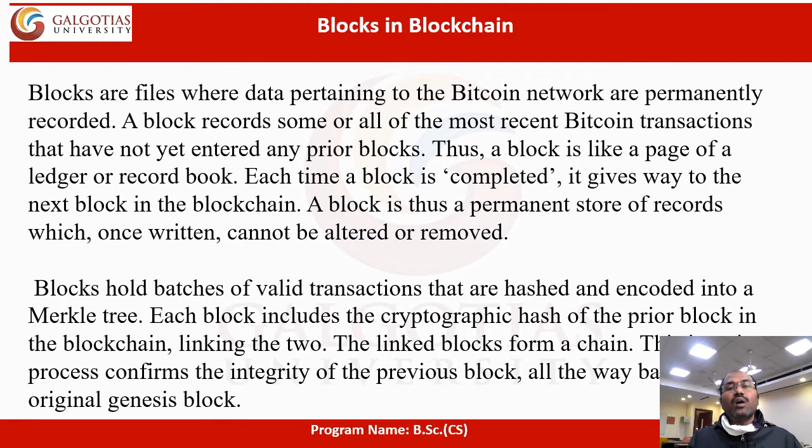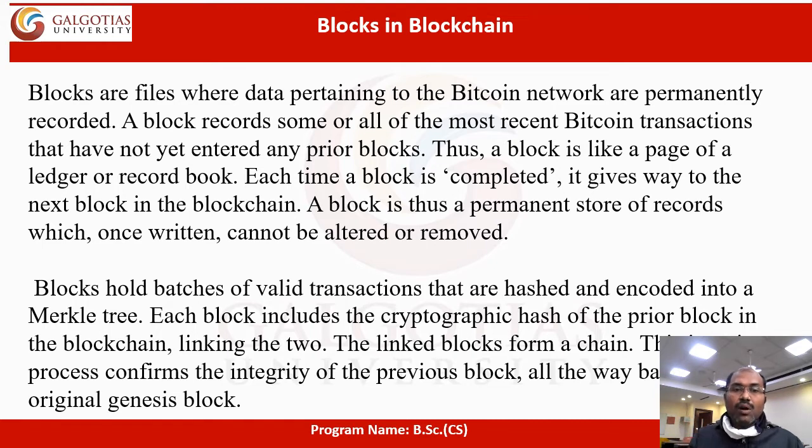Blocks in blockchain. Blocks are files where data pertaining to the Bitcoin network are permanently recorded. A block records some or all of the most recent Bitcoin transactions that have not yet entered any prior blocks. Thus, a block is like a page of a ledger or record book. Each time a block is completed, it gives way to the next block in the blockchain. A block is thus a permanent store of records which, once written, cannot be altered. Once a block is completed in the blockchain, it cannot be altered or revoked.